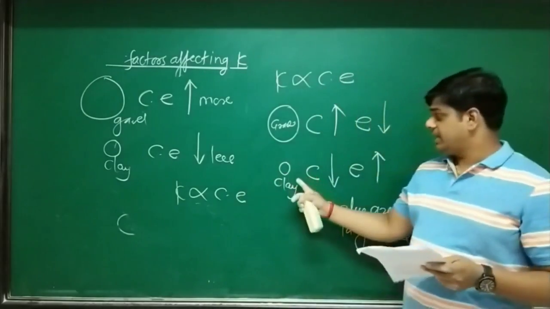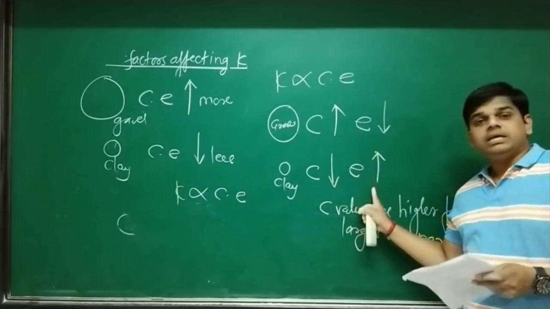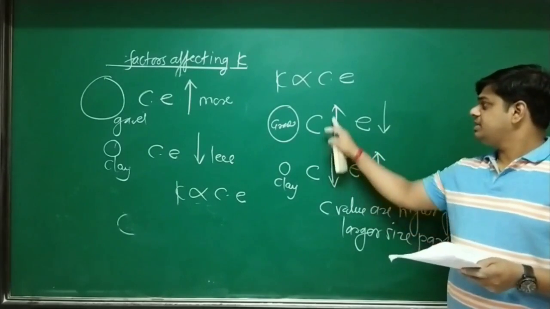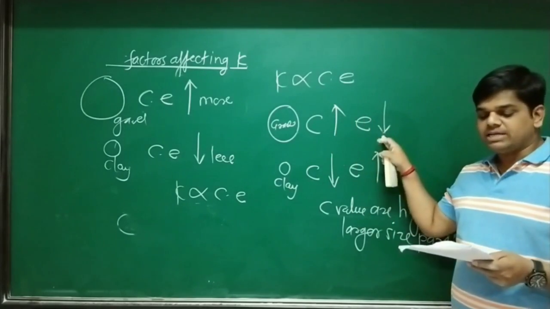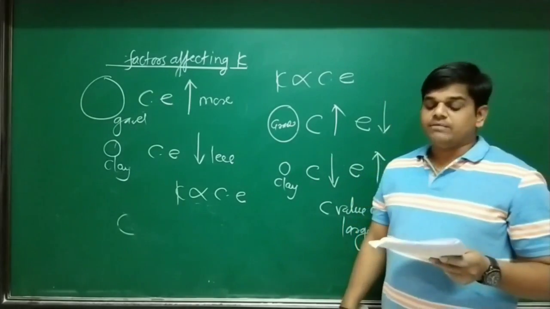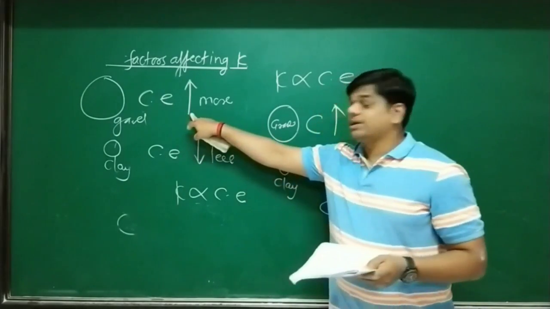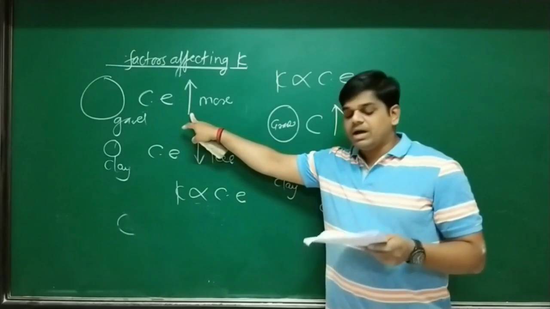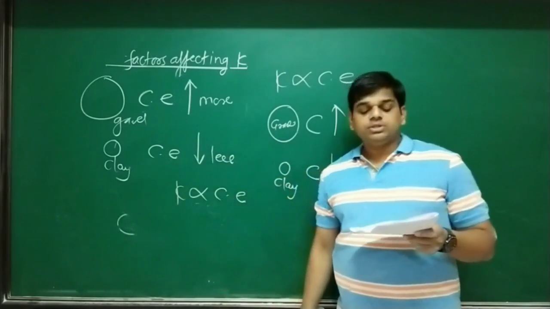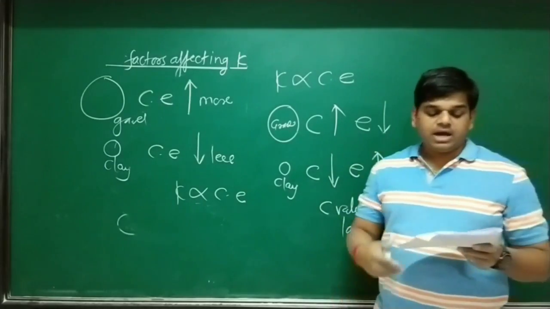Again underline the next point, for gravel C is more, e is less. Again underline, C into e for gravel is more than C into e for clay. So it gives the true relationship between K and e.